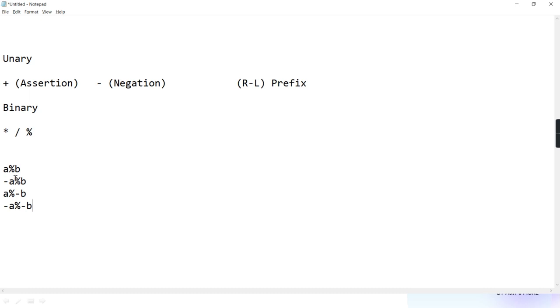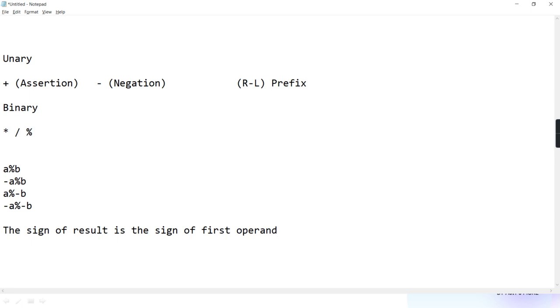In Java, while finding modulus, it doesn't take this sign into consideration. First, it will do a mod b for all four. For all four, normal a modulo b. But while giving the sign to the result, it will give the sign of the first operand. The sign of the result is the sign of the first operand. This is the Java rule.